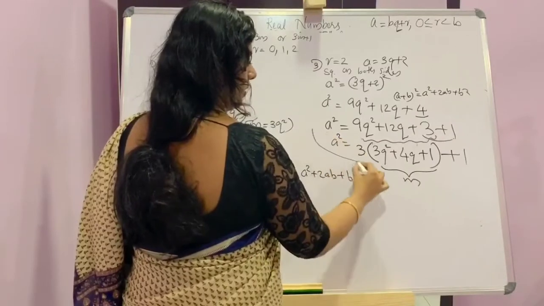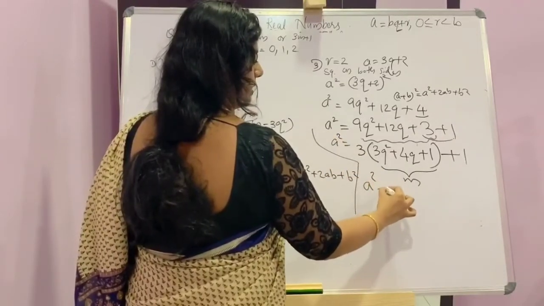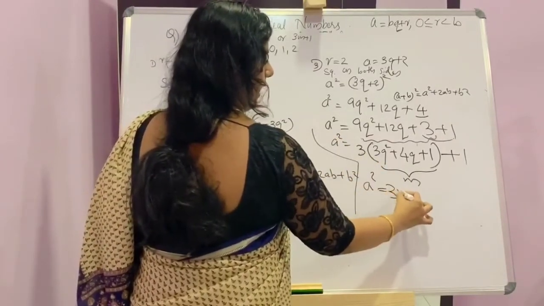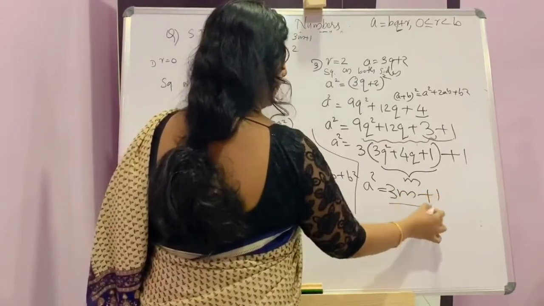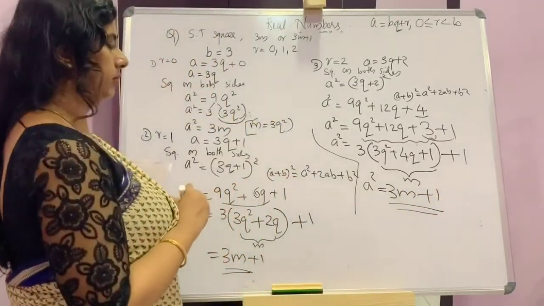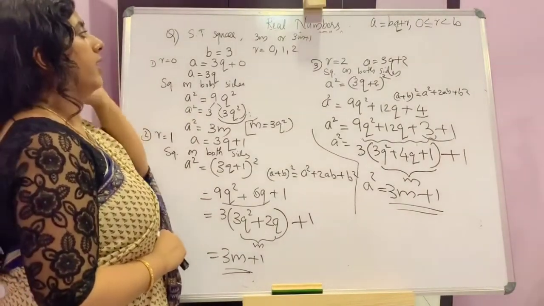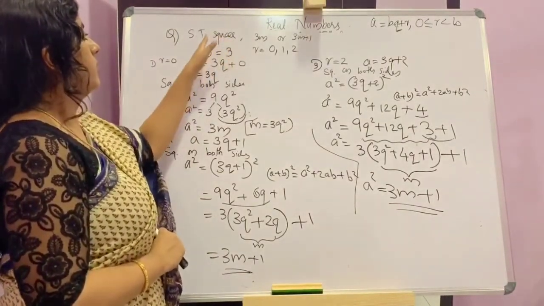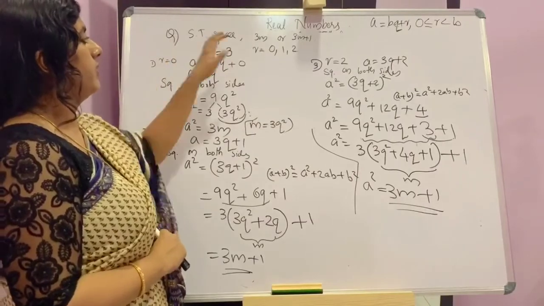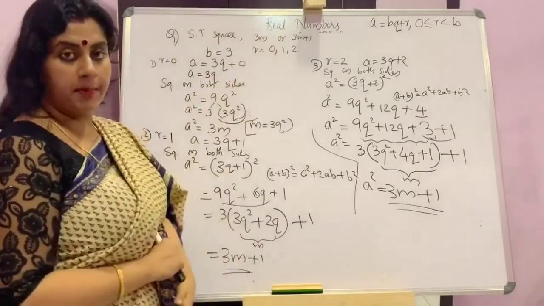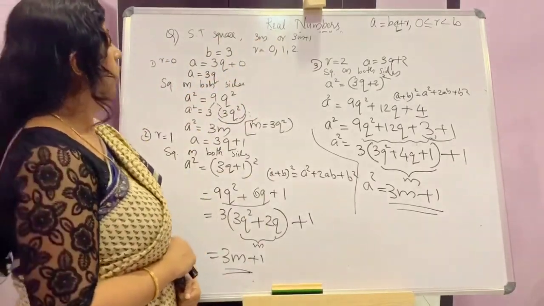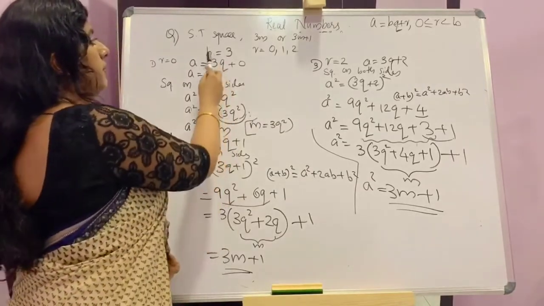So a square is equal to 3m plus 1. So I say, it was asked to find square of any positive integer is of the form 3m or 3m plus 1. Now we are considering here b as 3.